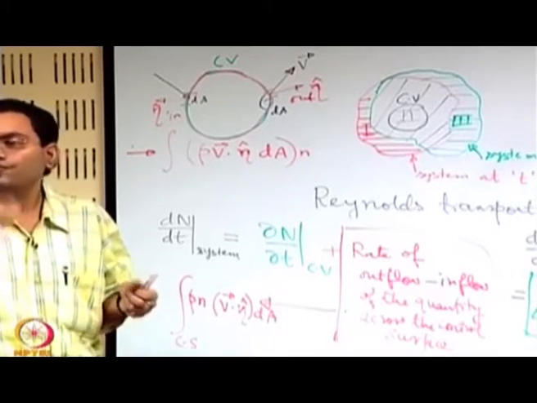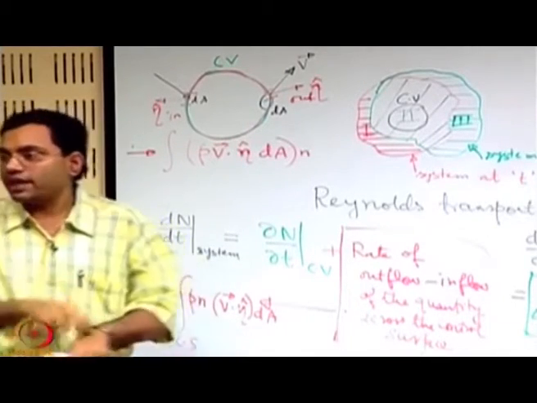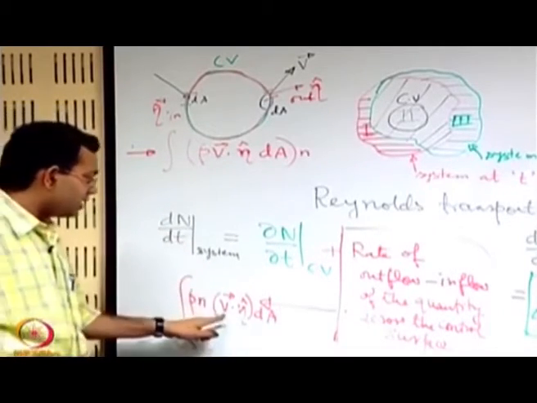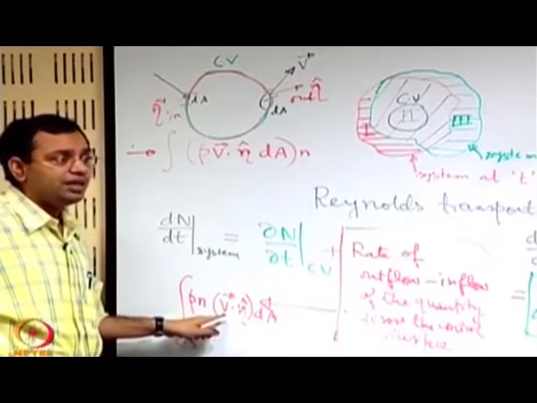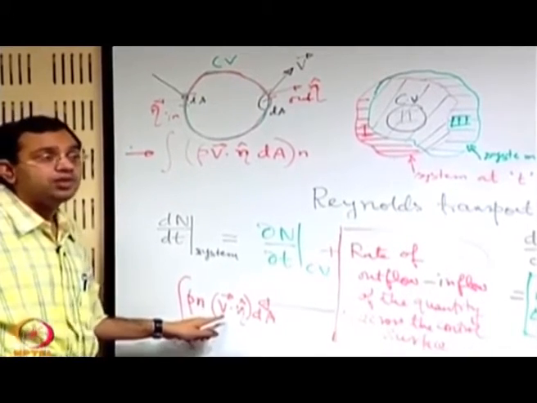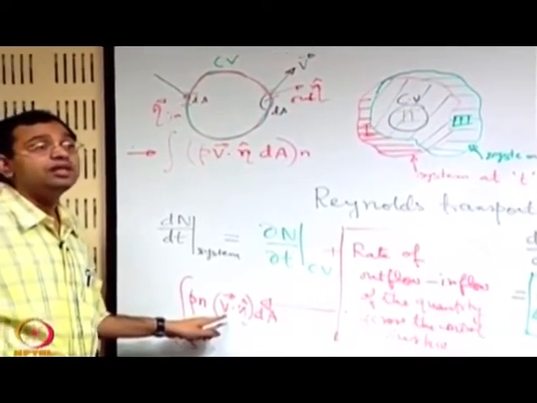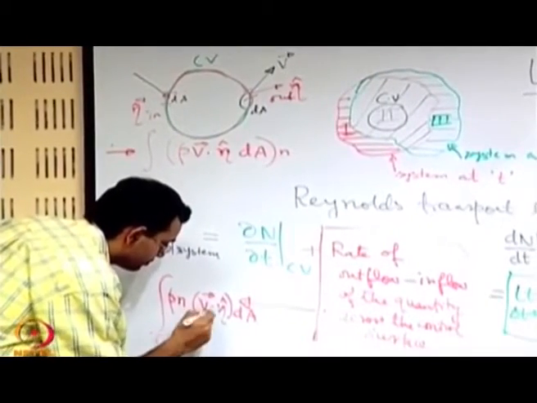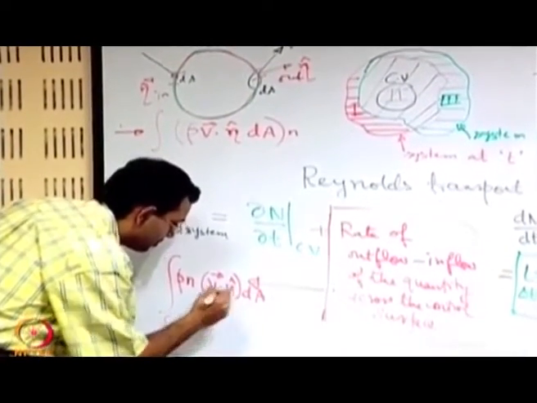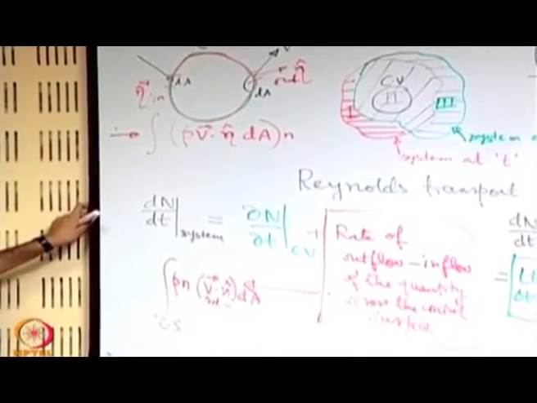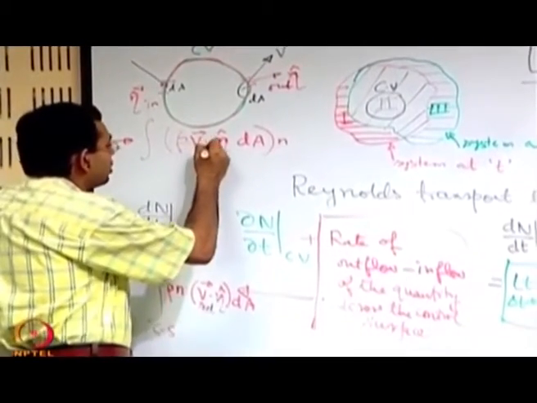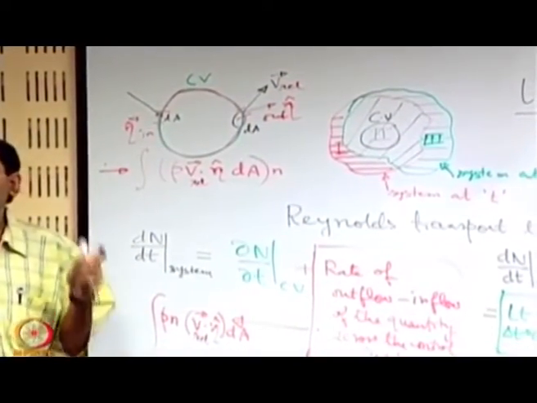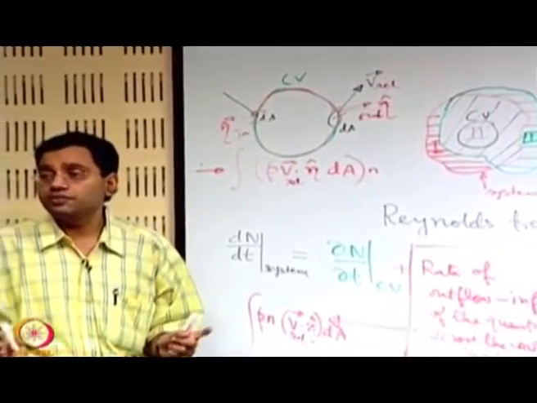So, there is no net flow of the water relative to the tank, so there is no mass that comes out. So, this v that we have put here should not be the velocity of the fluid in an absolute sense, but the velocity of the fluid relative to the control volume. So, this must be amplified with v relative. All these v's that we have talked about are v relative, and in words this v relative means velocity of the fluid relative to the control surface.